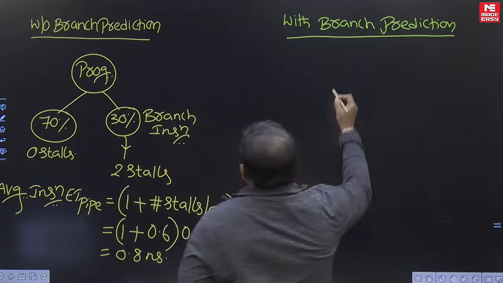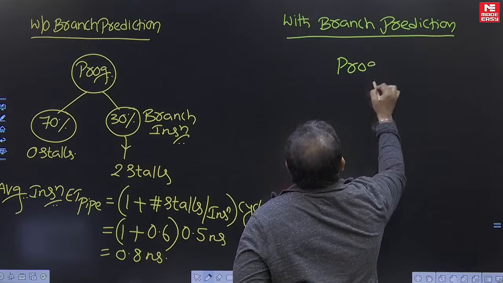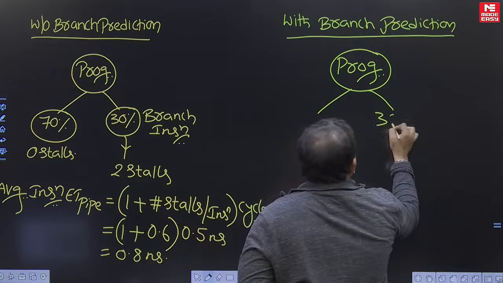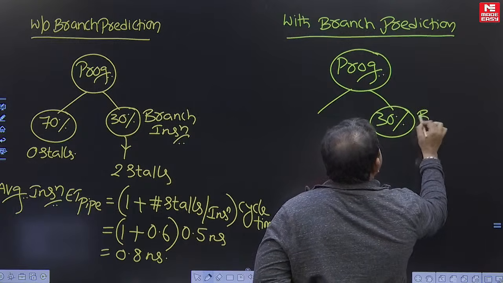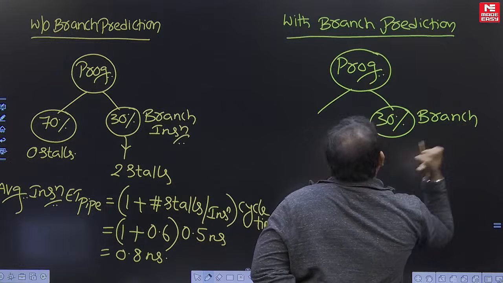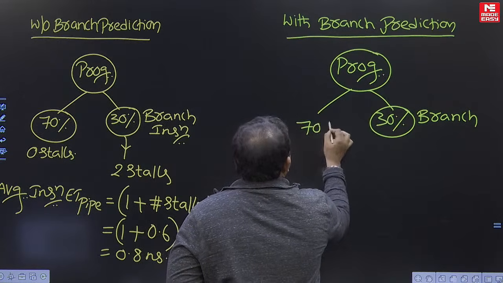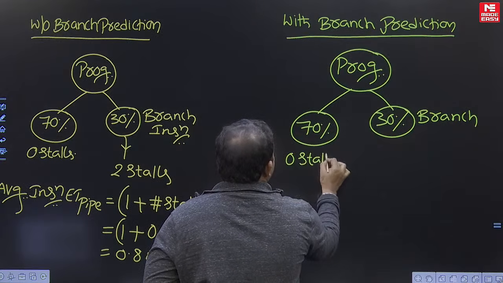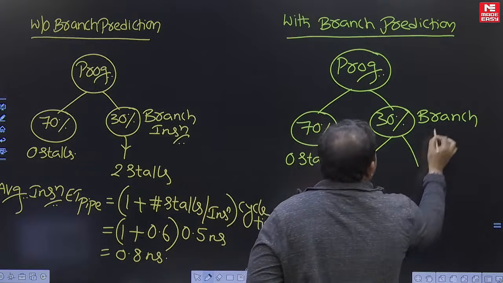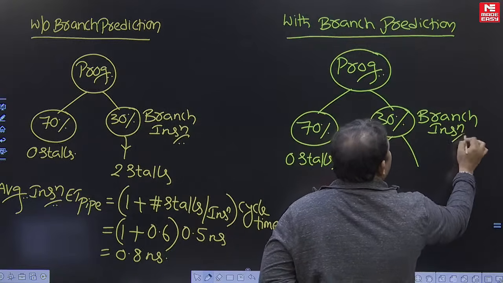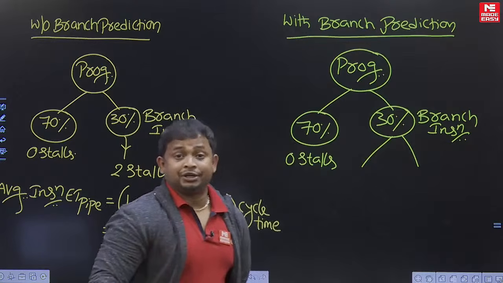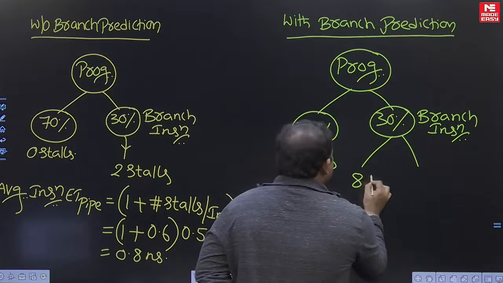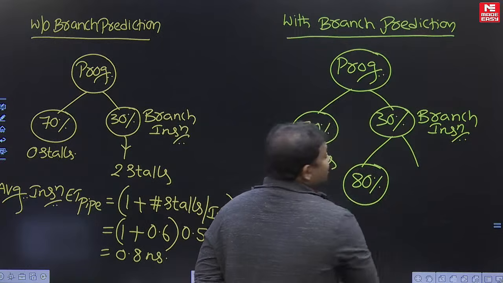Okay students, so here there is a program. In this program 30% instructions are branch. So 70% of instructions are non-branch. Non-branch instruction creates no stalls. 30% of branch instructions are optimized with the branch prediction. What is the percentage of optimization? 80%. So 80% of branch instructions are optimized.